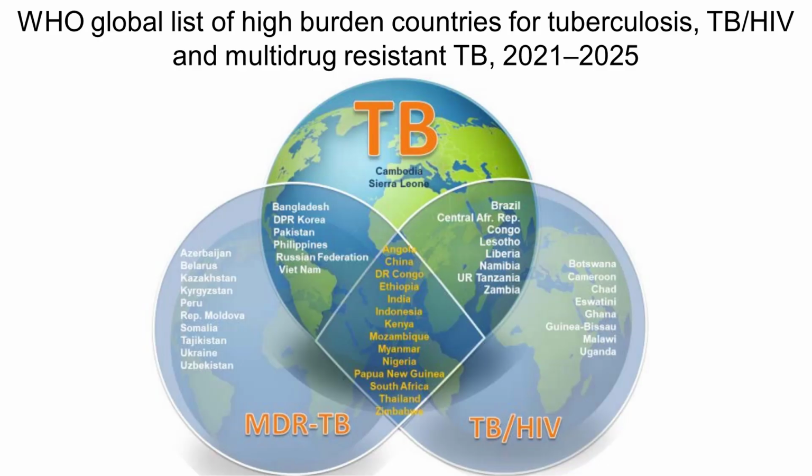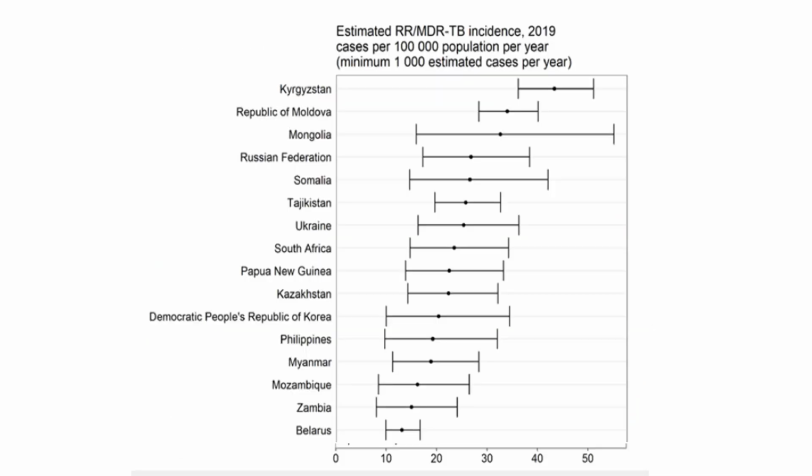In this image you can see countries grouped into those having high TB burden, high TB plus HIV burden, high MDR-TB burden, and those having all three. This is a list of countries that have the highest incidence of MDR-TB per lakh population in that country.